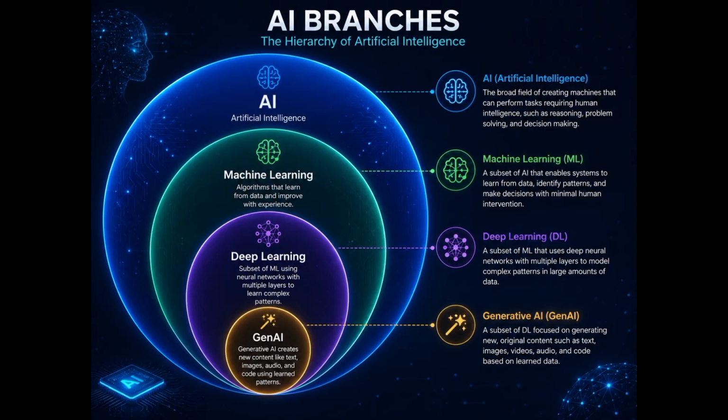Now we learn about the branches of AI, how AI is divided. The branches are the core of AI. We have already discussed AI. Now the subset of AI is machine learning. What is machine learning? We give some problems to the computer, and the solution is also given to the computer. It means input and output both are given to the computer, and we expect some results. That is machine learning.